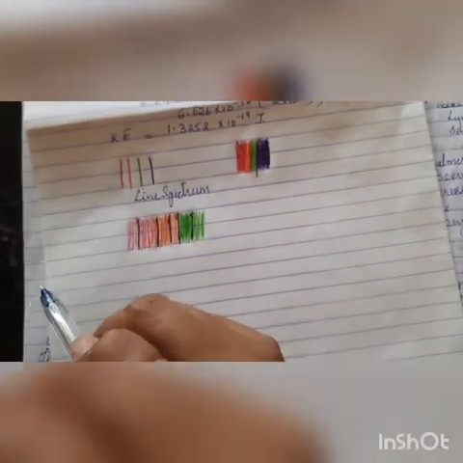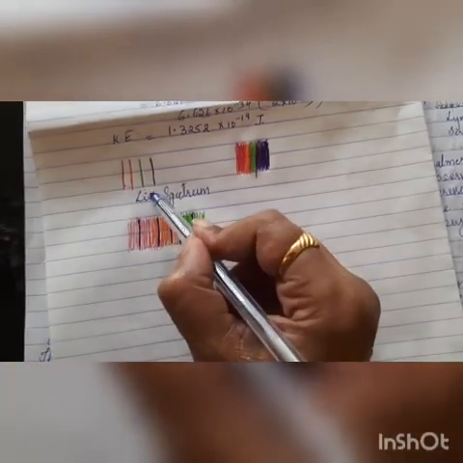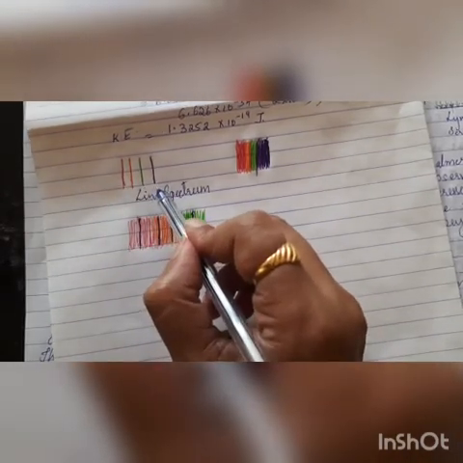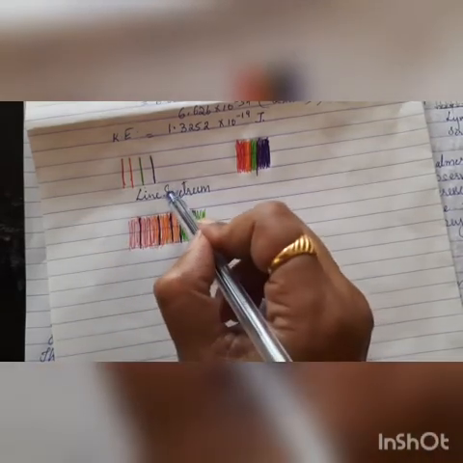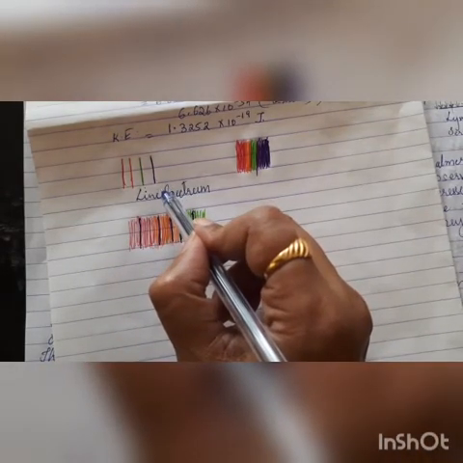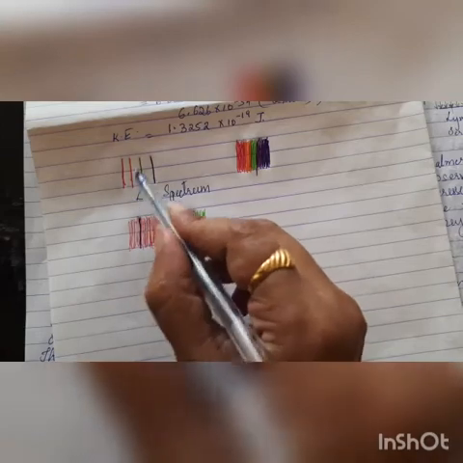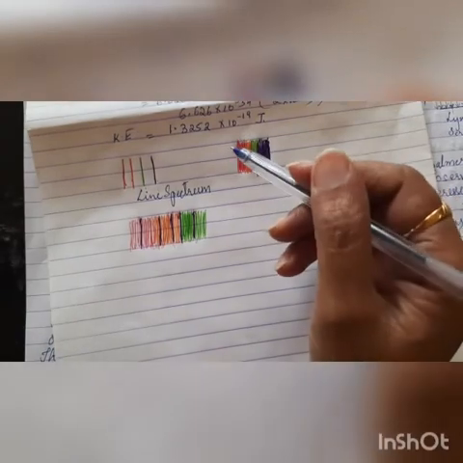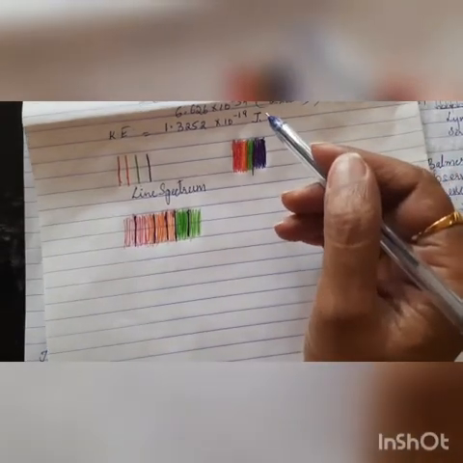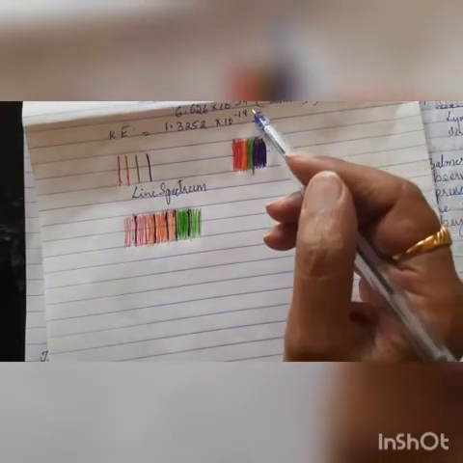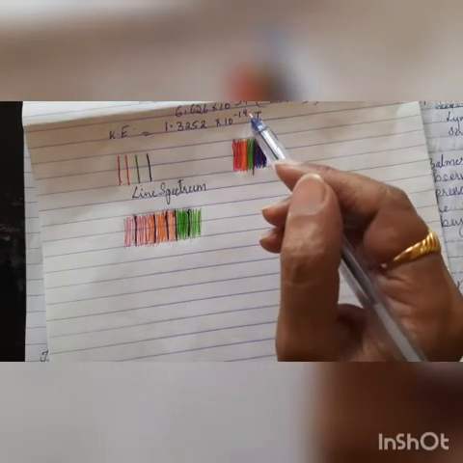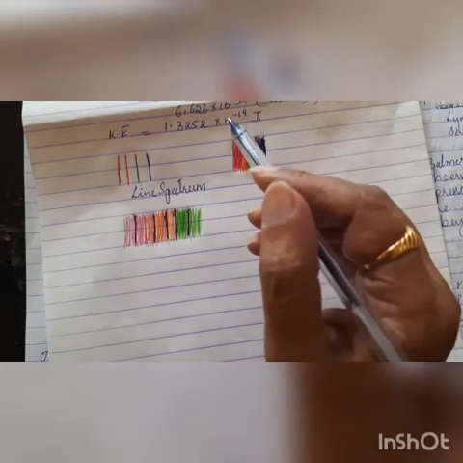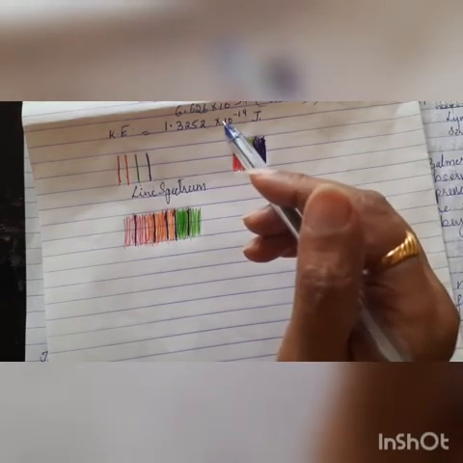Now, this line spectrum is unique for each of the elements. If you take different elements and irradiate them with light, the lines which are emitted are unique, just like our fingerprints. No two people's fingerprints match with each other. If I give my fingerprint, it is entirely different from yours.